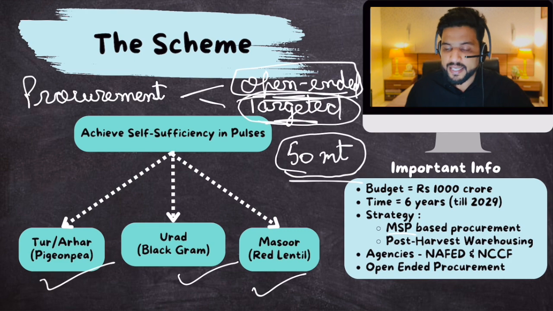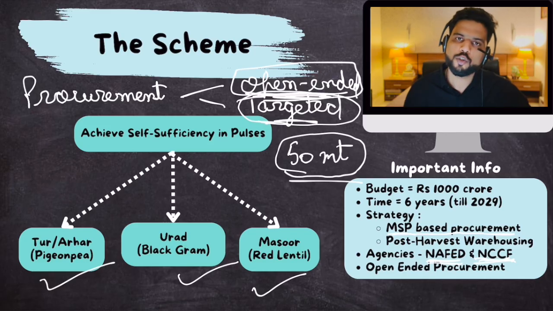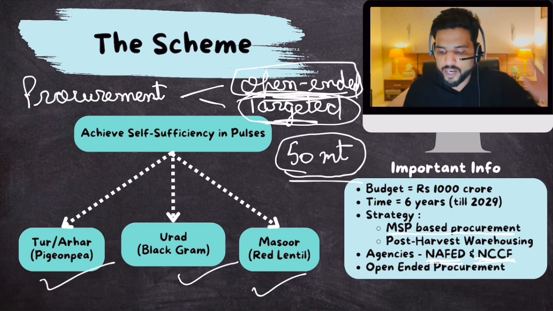So the government has said that under this mission for Atmanirbharta, we will focus on MSP-based procurement, and we will actually shift towards open-ended. So these government agencies, NAFED and NCCF, if farmers register with them and do contracts with them, will procure pulses from registered farmers through an open-ended approach. Now this would basically encourage more and more farmers to grow pulses. So we will improve our production levels.